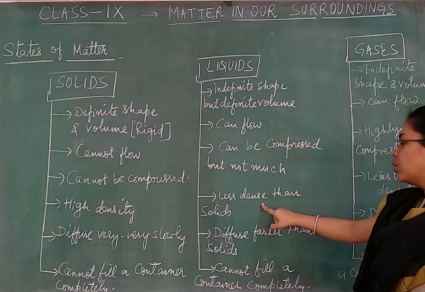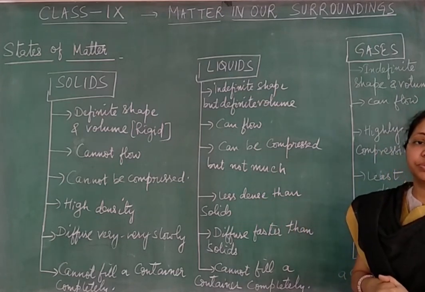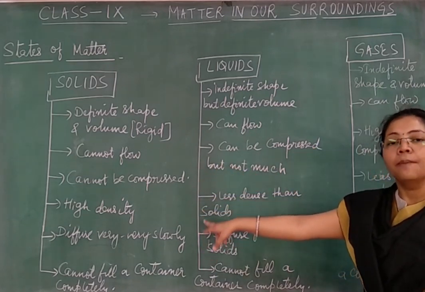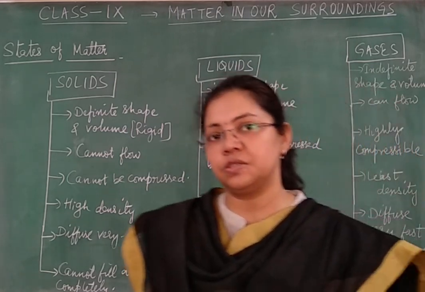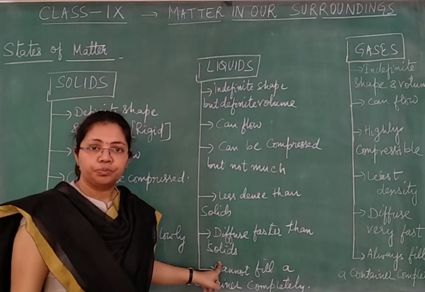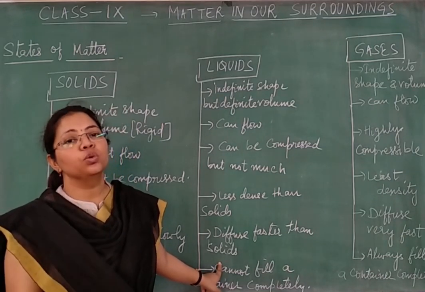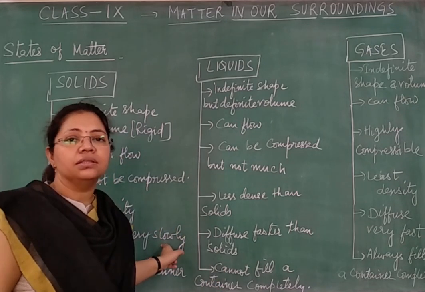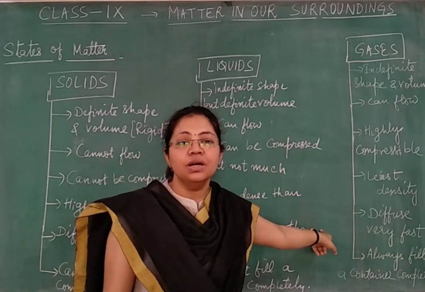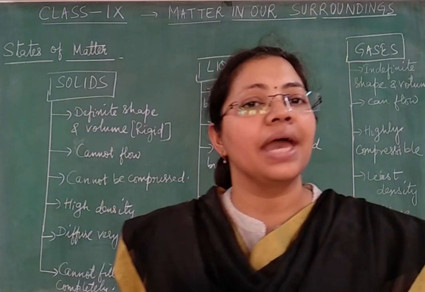In case of liquid, they are less dense as compared to solids. Means density of liquids is less than solids, but it is higher than gases. Next one is, children, that is diffusion. So in case of liquids, the rate of diffusion is greater than that of solids, but it is less than that of gases. Means it is in the middle between solid and gases.